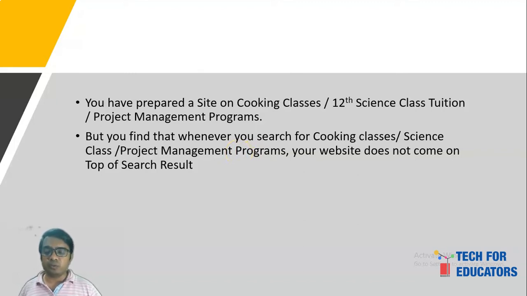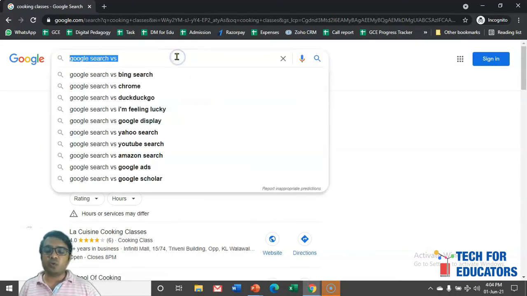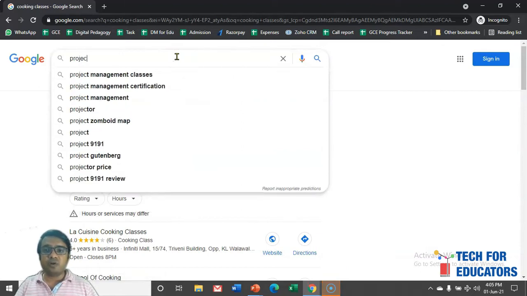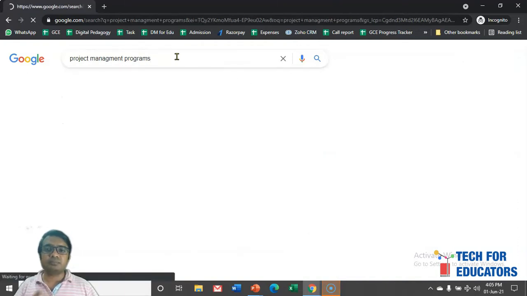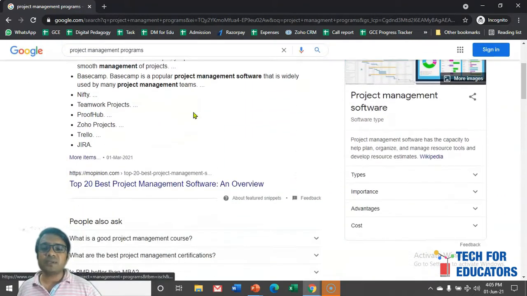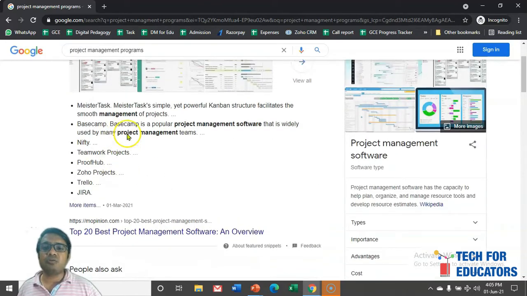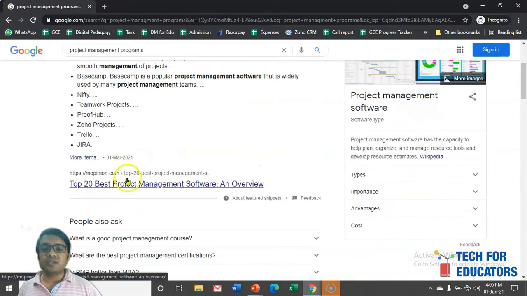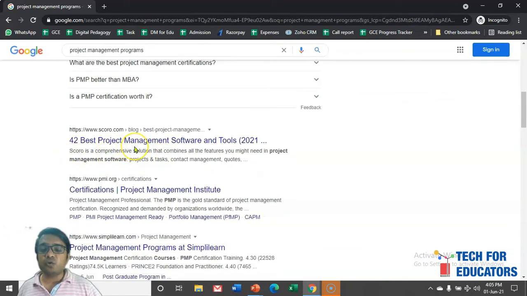So let me take you directly to Google search. Here, for example, we are searching for project management programs. This is the way we generally search for most information. Here we are getting some information, but whatever website you have prepared, you are not getting that particular website. This kind of result we call organic results. Organic result means you are not promoting and not spending any amount. This is called organic result, and your website is not coming on the top search.